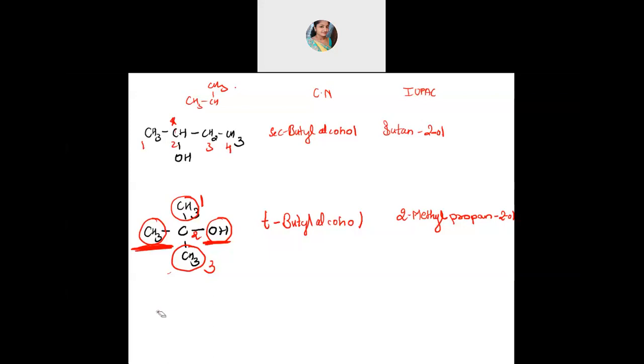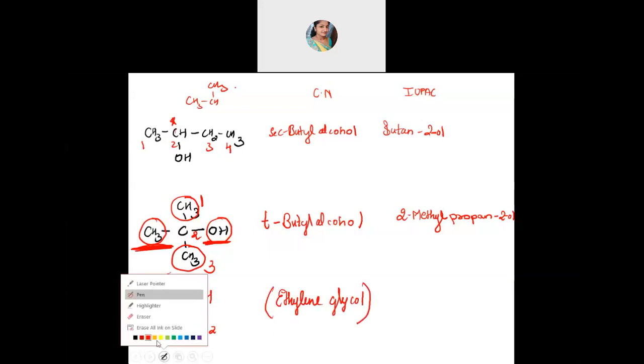Now we will take this compound, you tell me. See, this is a different case. If 2 OH groups are present on separate carbons, then how do we write the name? The common name you can just keep in your mind. This is called ethylene glycol. The common name of this compound is ethylene glycol.